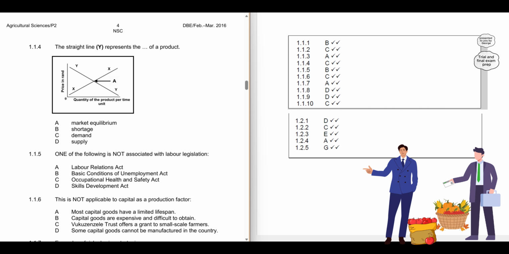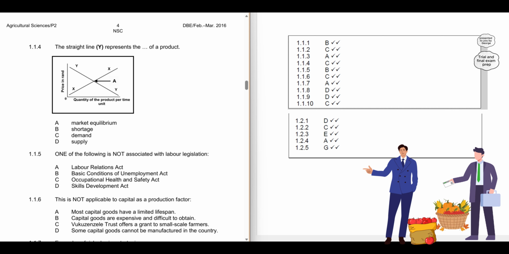Demand. 1.1.5. One of the following is not associated with labor legislation. A. Labor Relations Act. B. Basic Conditions of Unemployment Act. C. Occupational Health and Safety Act. D. Skills Development Act. The correct answer is B. Basic Conditions of Unemployment Act.